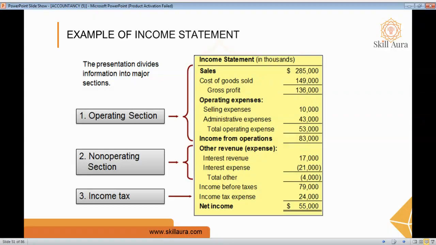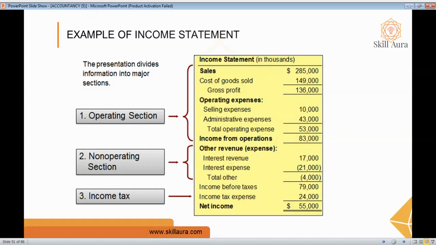When it comes to non-operating expenses, these are expenses that are not directly related to the company's core business. For example, interest expenses, loss on investment, interest revenue, legal settlement, restructuring cost, and so on. Now we start with the revenue, and subtract the expenses to see if it makes a profit or loss. For this reason, it is also called the statement of profit and loss account or profit and loss account.